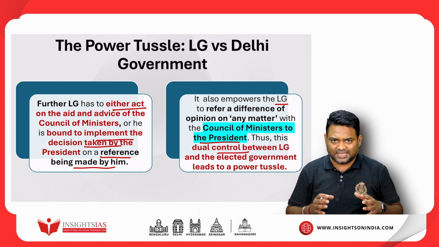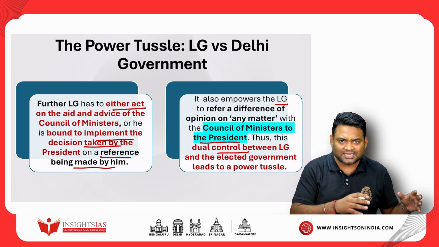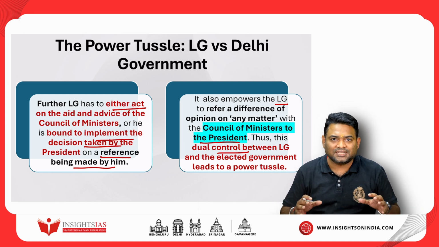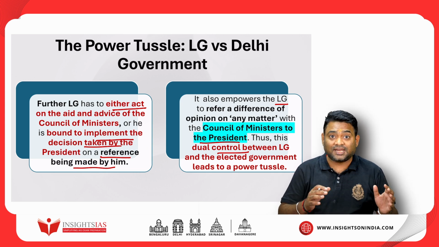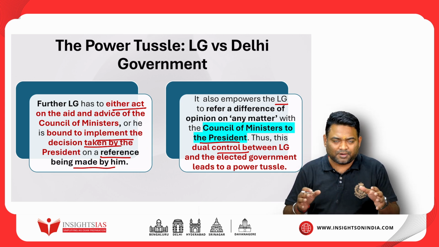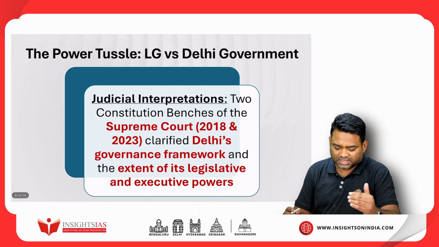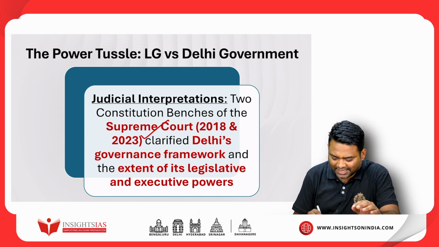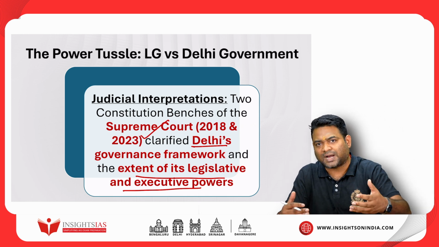This we have continuously seen in Delhi, even if we see the last 10-14 years. Even if we see the last 10 years in Delhi, we have continuously seen the tussle between the state government and central government, and LG has been one of the most important pivots where this entire battle has been raised and fought. And this legislative and power battle was so ferocious that eventually it went to the Supreme Court of India, which in the two constitutional benches of 2018 and 2023 clarified Delhi's governance framework and the extent of its legislative and executive powers. And basically, the Supreme Court gave more powers to the Delhi government.